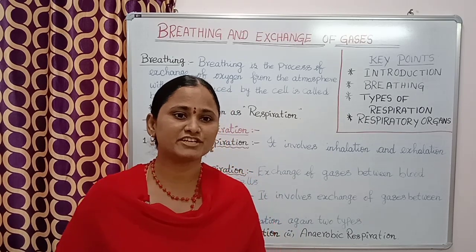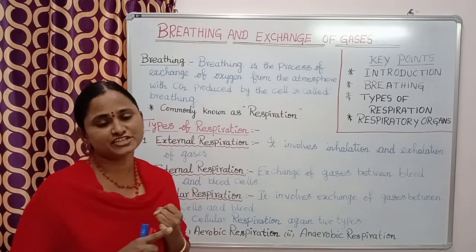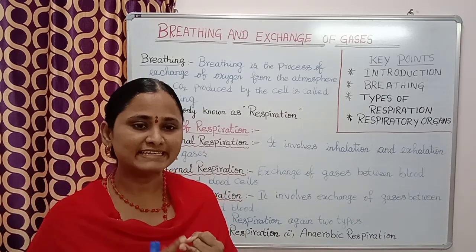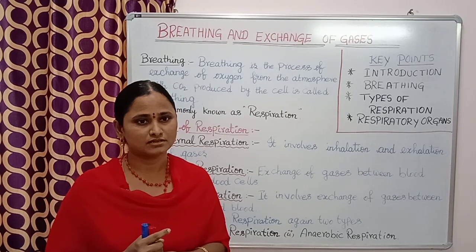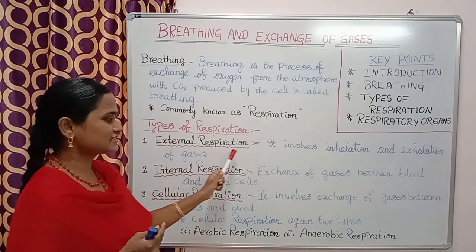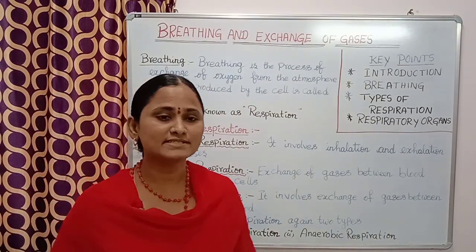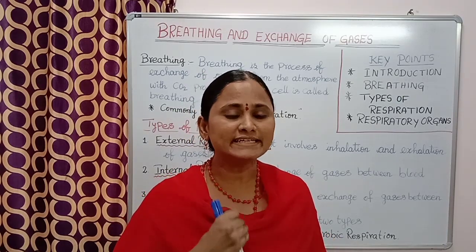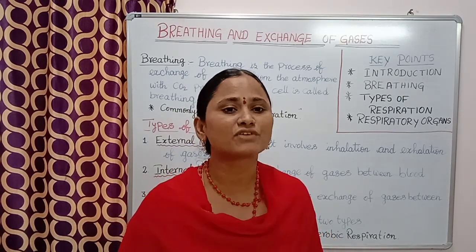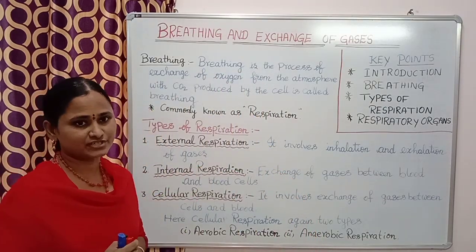So respiration is of three types. Number one is external respiration. Number two, internal respiration. Number three, cellular respiration. Now here, external respiration involves inhalation and exhalation of air. That means intake of oxygen and release of carbon dioxide is called external respiration.